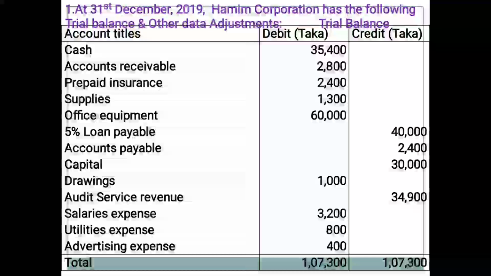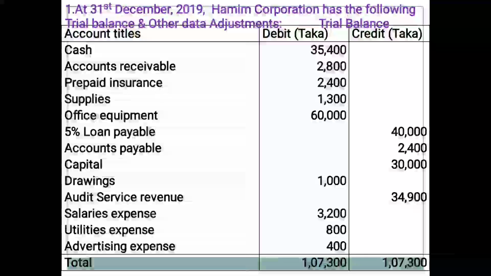5% loan payable. Loan, that is percentage available, is one kind of long-term liabilities in statement of financial position. Accounts payable, that is the amount of current liability or short-term liability. It is shown in statement of financial position.